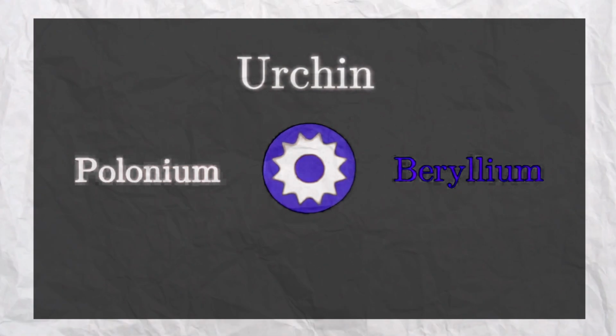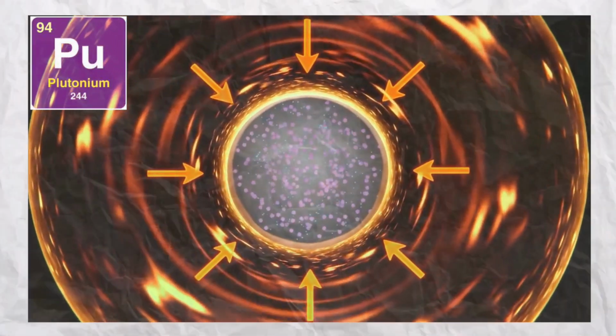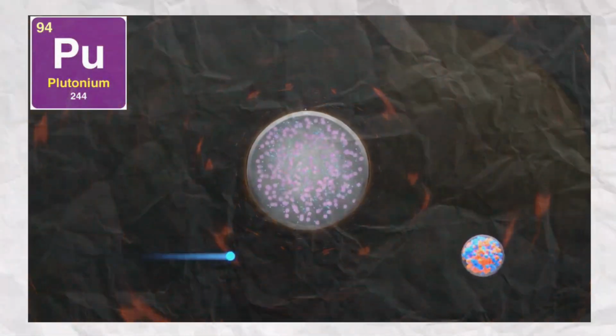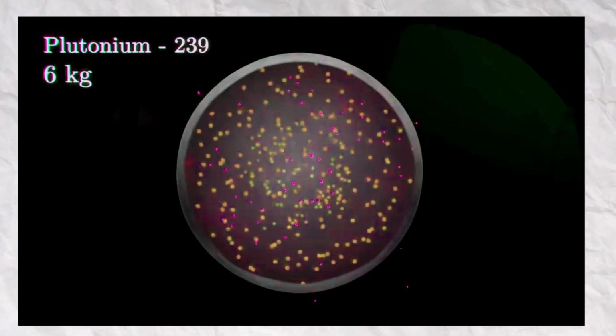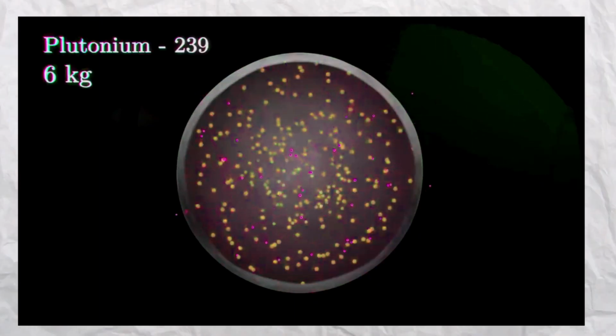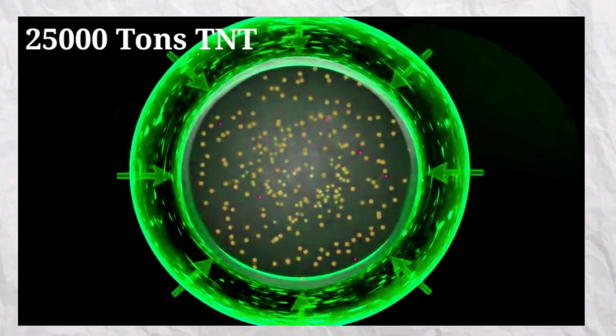The high explosive squeezes the plutonium core inward. The shockwave mixed the beryllium and polonium, creating a deluge of neutrons. It jump-started a nuclear reaction and there was no way to stop it now. Only 6 kilograms of plutonium produced an explosion equivalent to about 25,000 tons of TNT.